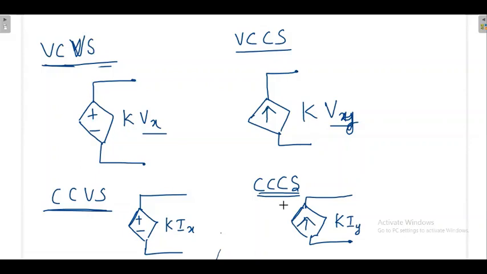So really, what is dependent? A dependent voltage source means that voltage depends on some other branch's voltage or current. The dependent source current or voltage depends on some other branch current or voltage. That is the dependent source.